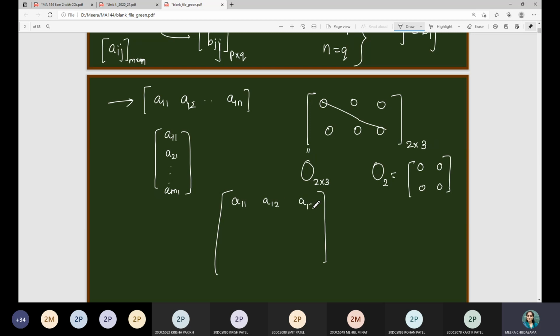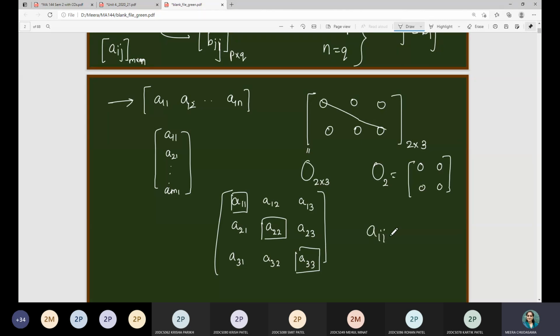So here, if I consider a 3 cross 3 matrix, let me write these numbers first: A31, A32, A33. You can see that the elements where the suffixes are the same are called diagonal elements.